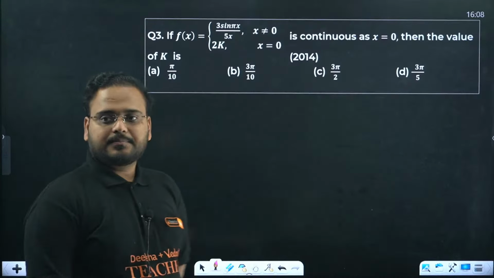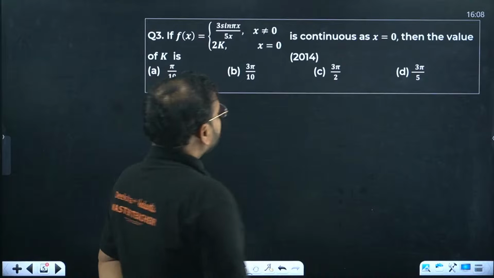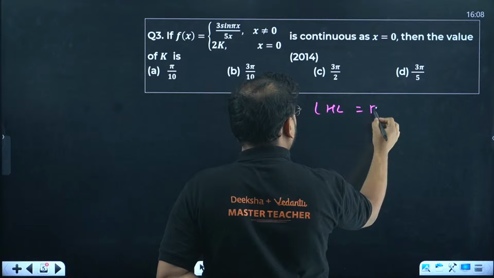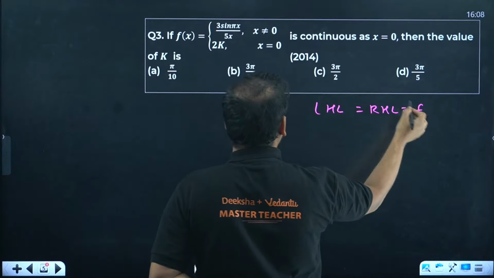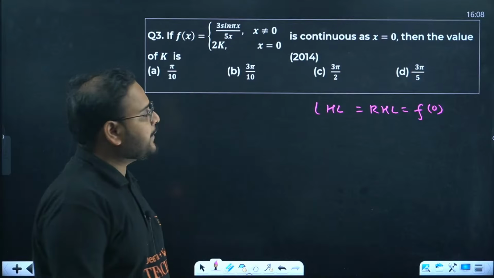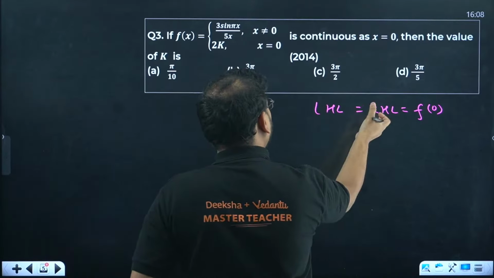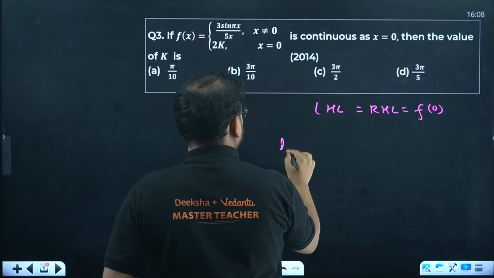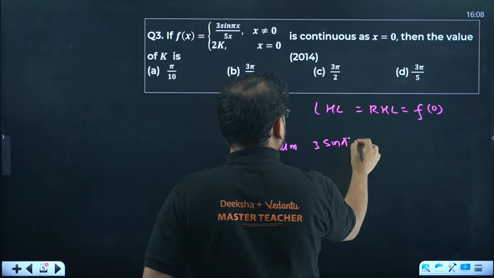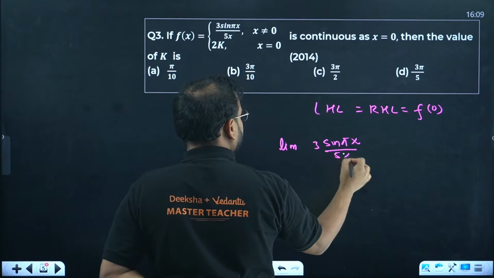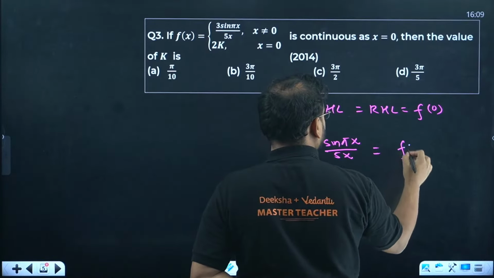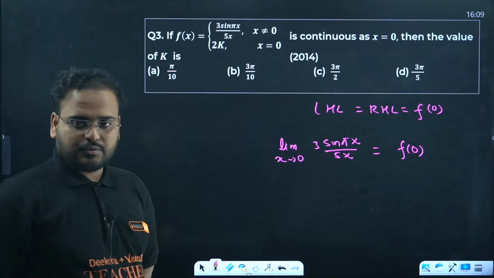Correct. Next, third one. Question on your principle of continuity. So from this what we have to find out, limit basically find LHL equal to RHL should be equal to function value at the point 0. When you have this, it is called as given function to be continuous, right? So how to define this condition? We don't have to find LHL, RHL, simply find the limit of the function 3 sine pi x upon 5x when x tends to 0. Find this limit, and this should be equal to f of 0.